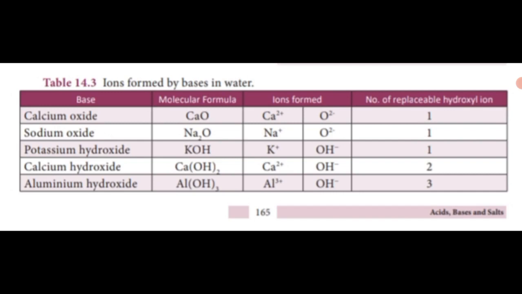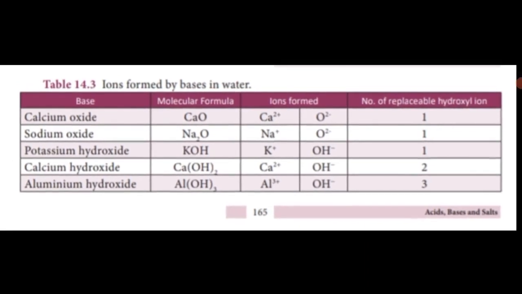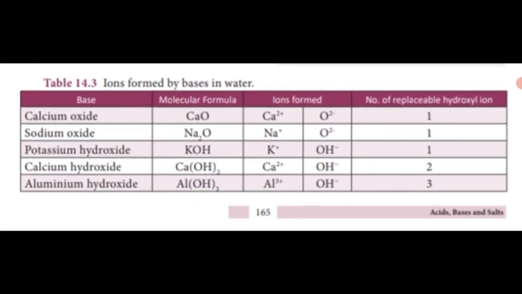The fourth base is calcium hydroxide. What is the molecular formula of calcium hydroxide? Ca(OH)2. The ions formed from calcium hydroxide are Ca2 plus and 2 OH minus. How many hydroxyl ions are contained in calcium hydroxide? 2. So the number of replaceable hydroxyl ions is 2.